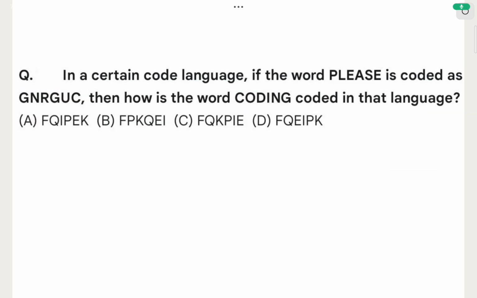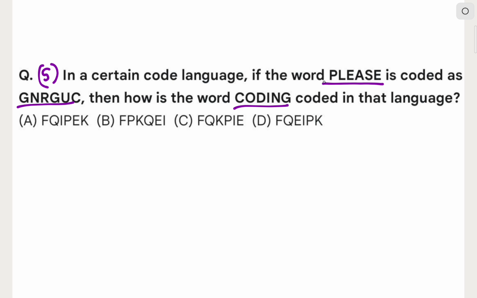Now let's see another problem from coding decoding of mental ability, and this is one of the most difficult problems that I have ever seen, and it will be our question number 5, as we have already solved 4 questions above. So let's see what's given in question number 5. It's given that in a certain code language the word please is coded as GNRGUC. Then how is the word coding coded in that language? It will not strike the mind how to solve it, so let me explain the actual way of solving this problem.